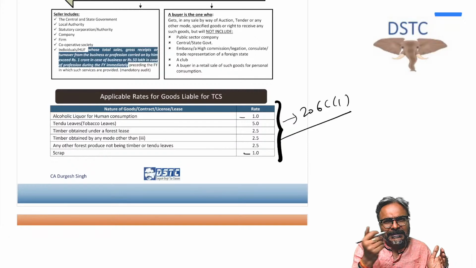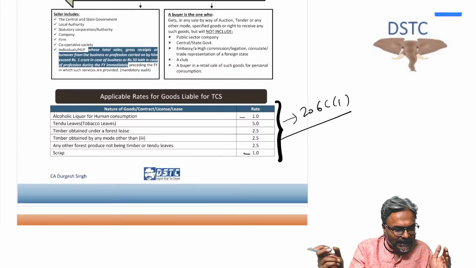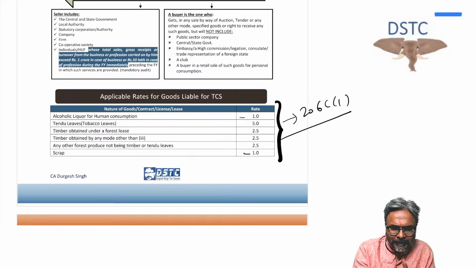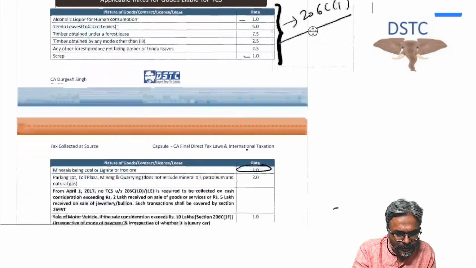In that case, TCS of 0.1% has to be collected. So these are the 4 or 5 sections. Students, just remember the TCS in this way. 1% is the 206C1, which we are discussing right now. So 206C1, that scrap and alcoholic liquor for human consumption, is the most important part as well.